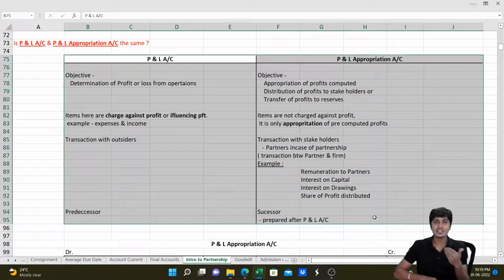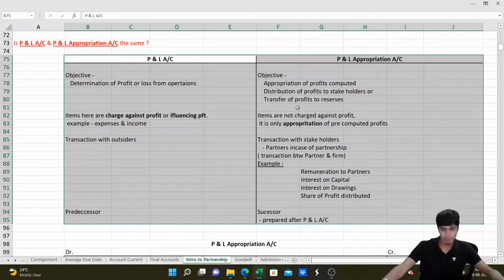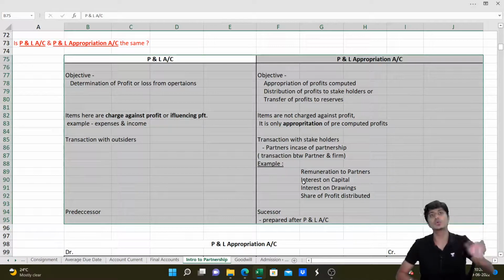Got it? Interest on capital paid to partners is not an expense. It will not decrease your profit, because there is profit, you are paying interest on capital, because the partner is not an outsider. You get this? So appropriation of profits is computed and written in P&L appropriation account. This will have transactions between the partner and the firm. So any payment to the partner or receipt from the partner will come in P&L appropriation account, other than interest on loan given by partner to the firm. That is like an outsider being given a loan, so like an outsider, the firm will pay interest. That will come in P&L account only.